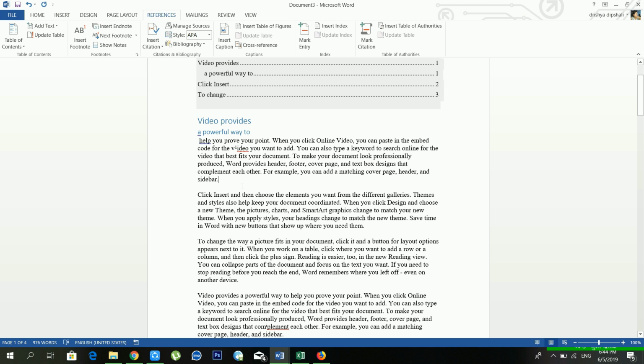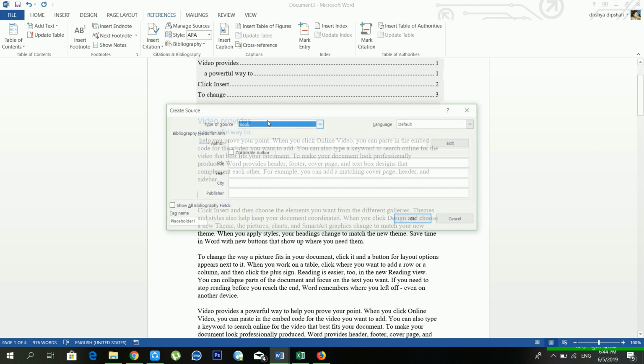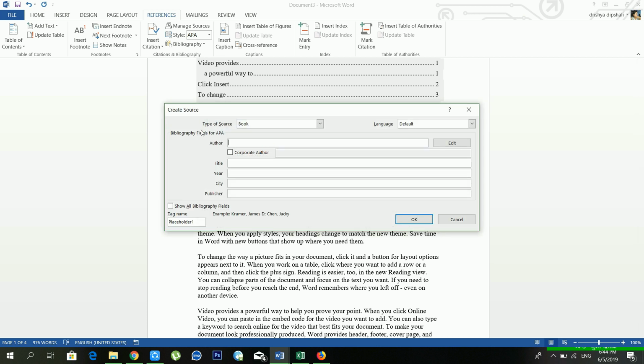From the citations, just wait for a moment, you have to go to insert citations and click on add new source, and this window will pop up. You have to create a source. So from here you have to put the author name. So I'm putting the author Page Rai, and you have to put the title of your book. I'll type Computer, and which year, so I'm putting 2019, city